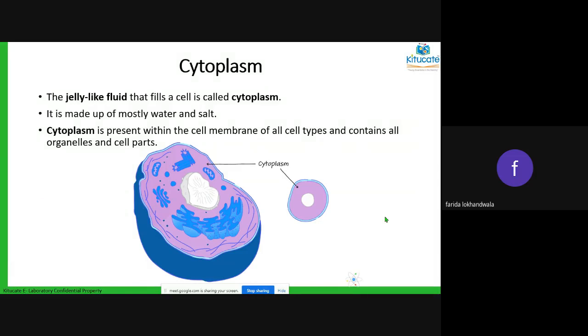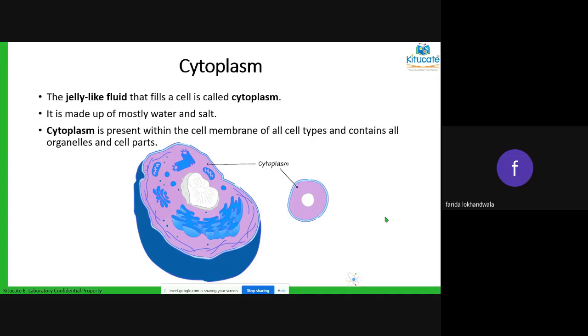So all the materials inside the cell, all the parts of the cell, are very well stuck into your cytoplasm, and it is mainly composed of water and a lot of salts. By salt, I don't mean just NaCl. There may be NaCl, there may be KCl, there may be phosphate salt, there may be nitrite salt. A lot of salts are there. So there is a lot of water and a lot of salts present inside the cytoplasm.